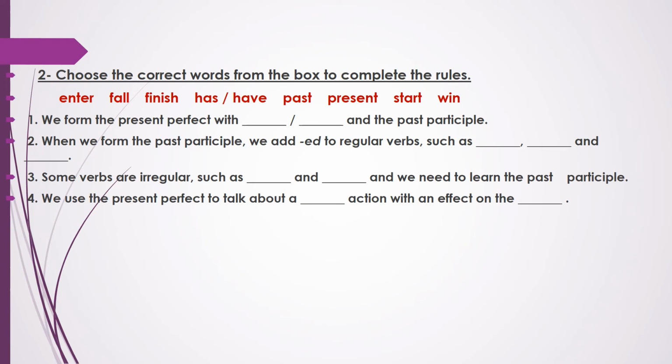Okay, now number 1. We form the present perfect with has or have and the past participle. Number 2. When we form the past participle, we add ed to regular verbs such as enter, finish, and start. Number 3. Some verbs are irregular, such as fall and when, and we need to learn the past participle. Number 4. We use the present perfect to talk about a past action with an effect on the present. Please check your answers.